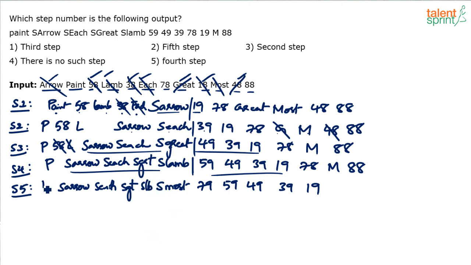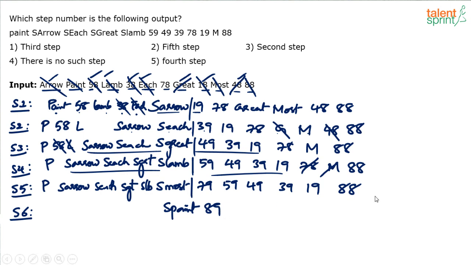Okay, then P as it is, and on this side, see what has been moved? We have moved most and 78. 88 is left out. That's it. The 6th step will be the last step. So finally in between this we should have S, what is this? Paint, right? S paint, and 88 will become 89.